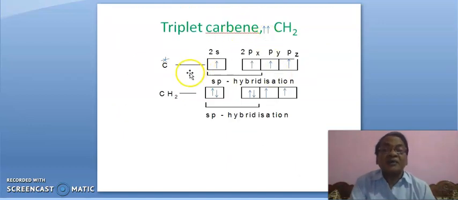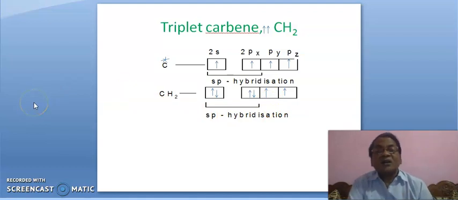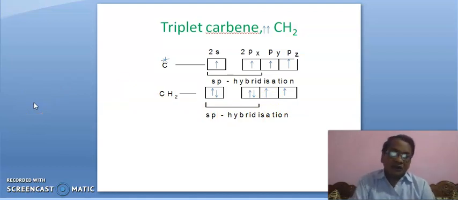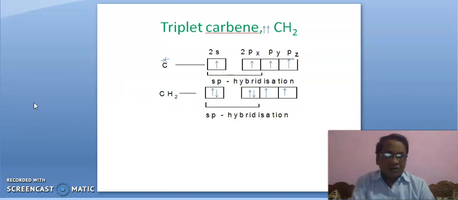Now triplet carbene, CH2. One electron is from hydrogen, another electron is from hydrogen, and two electrons remain in unhybridized p orbitals. So it is in ground state, because there is no need of energy. When carbene is prepared from, suppose, diazomethane, we first obtain singlet carbene, then it converts into triplet carbene.